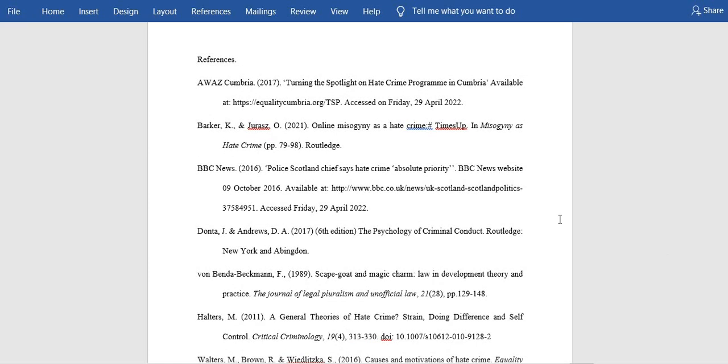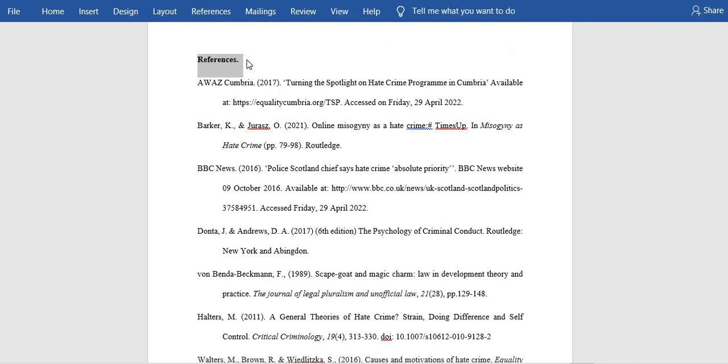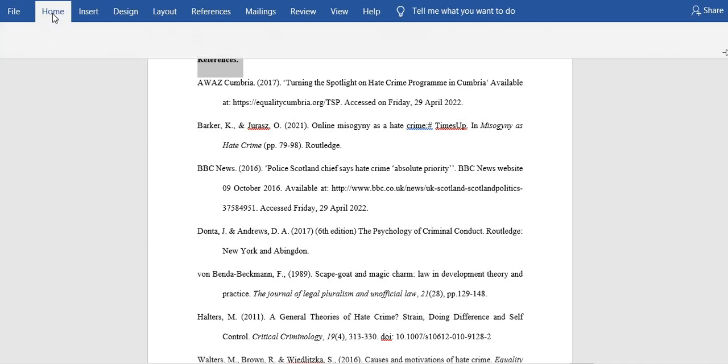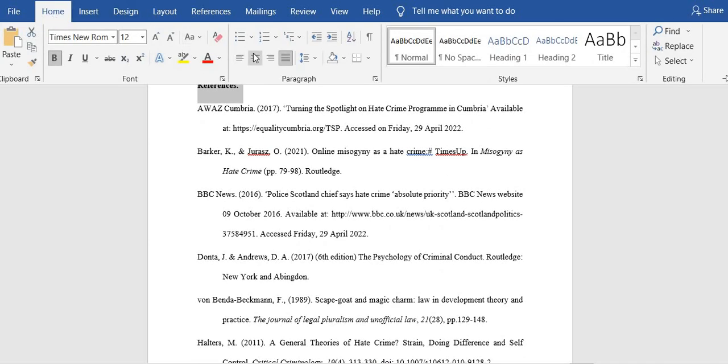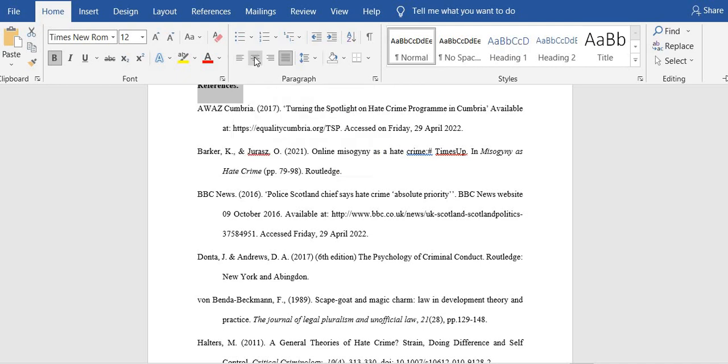And as we say, there is a rule to follow in APA when writing references. The first thing is that the word reference must be in bold. Let's first make it bold. Then after making it bold, it should be centered. So how do you center it? Just highlight it, click on home. Then come to the second lines here. Leave this one, come to this one.